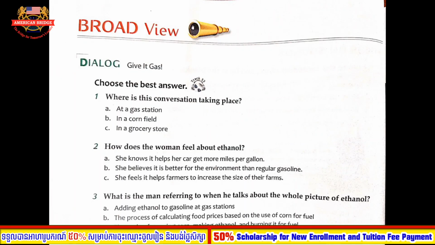Give it gas. Tomatoes, milk, cat food. Is there anything else we need? John, we need to get some more cereal. Hey, look how expensive these cornflakes are. I can't believe the price. Haven't you noticed that the price of corn has increased? Not at all. I thought corn was really cheap. It was, but a lot of it is being used to make ethanol these days.